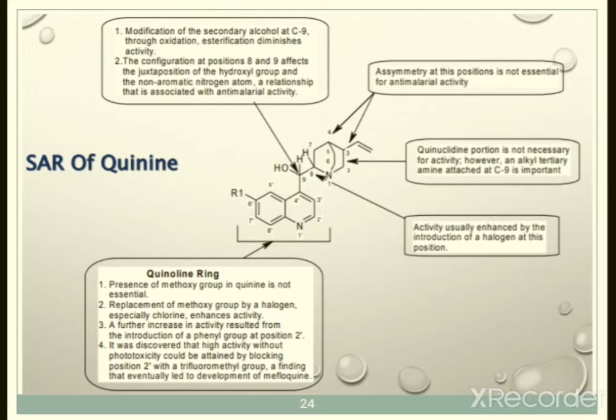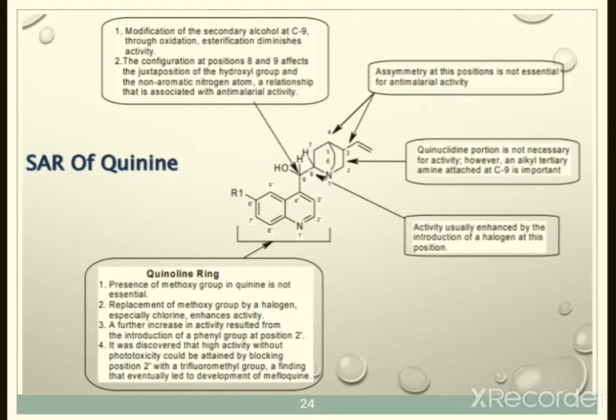The next point is that a further increase in activity results from the introduction of a phenyl group at position 2'. If we want to increase activity further, we introduce the phenyl ring at position 2', after the nitrogen. Substituting the phenyl ring at this position leads to an increase in activity.